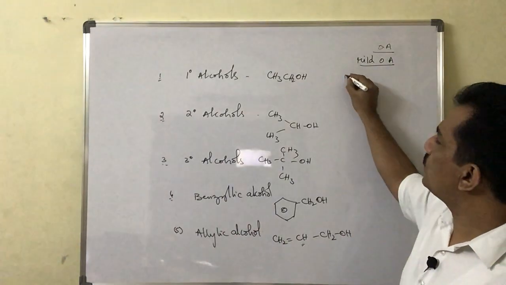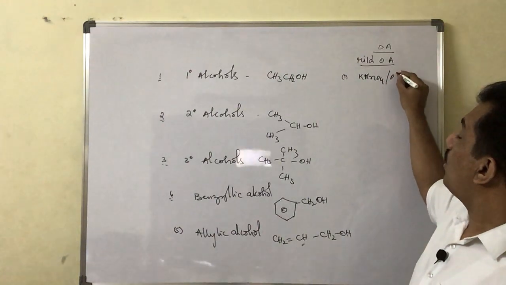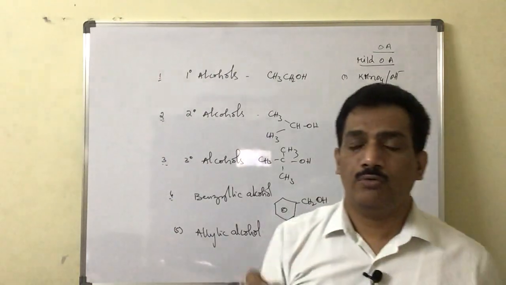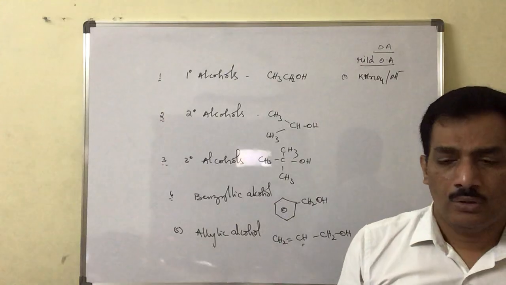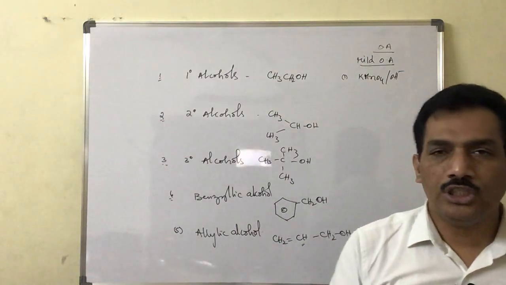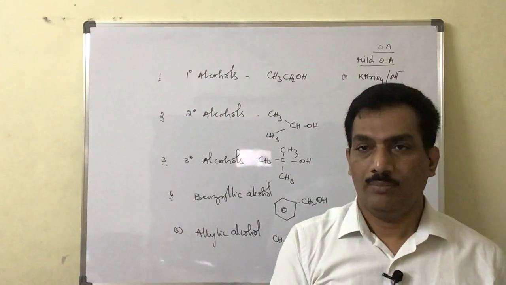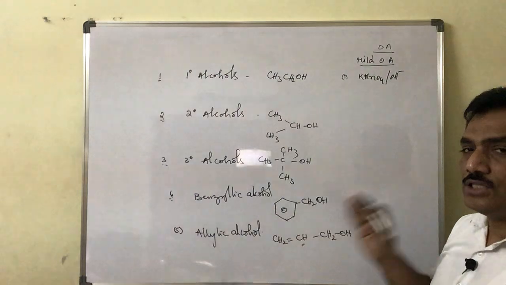And the best examples here are KMnO4 alkaline, not heating. Just remember, alkaline KMnO4 at high temperature, or KMnO4 in acid medium, in both these conditions will behave like a strong oxidizing agent. That's why we should not use any temperature, or consider acidic medium.